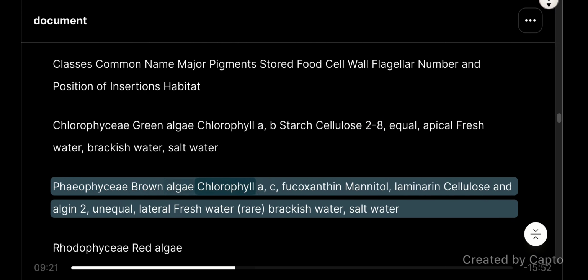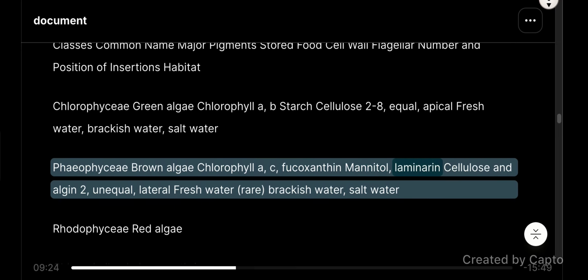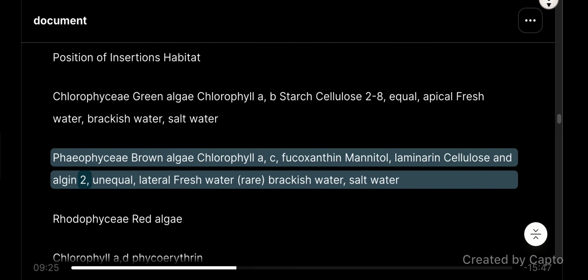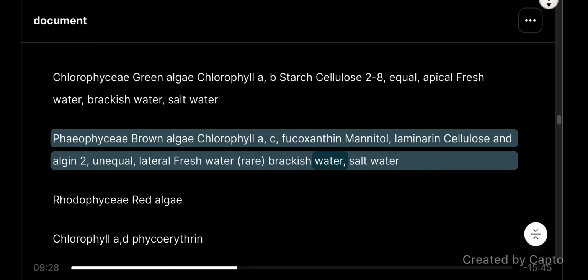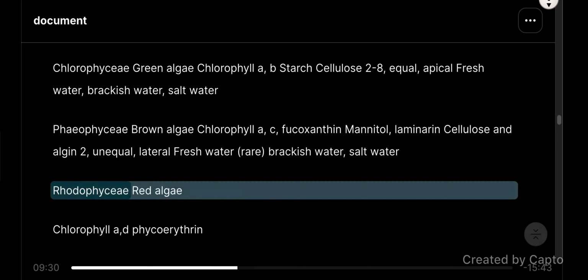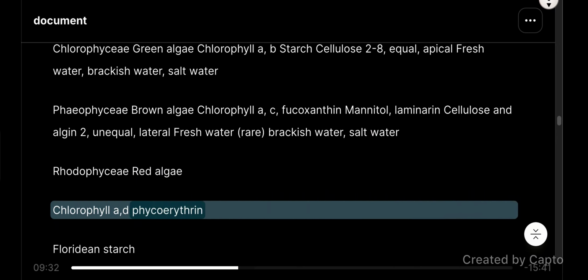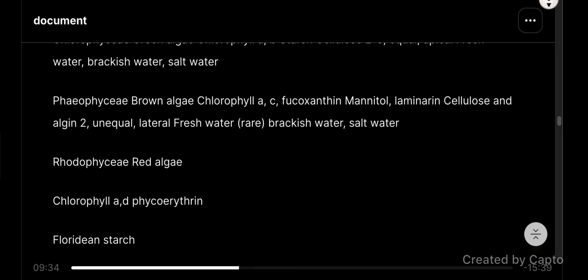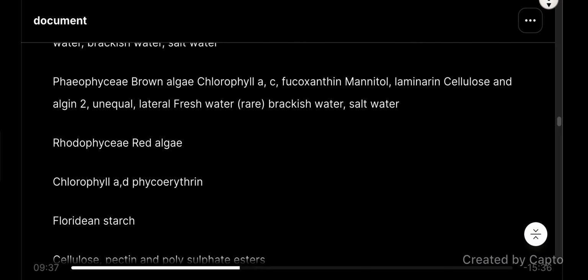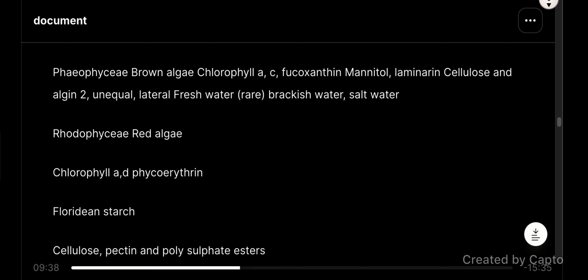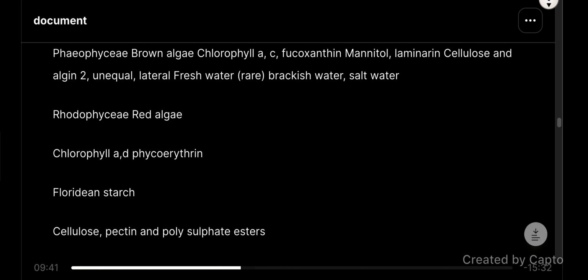Phaeophyceae, brown algae: chlorophyll a, c, fucoxanthin; mannitol, laminarin; cellulose and algin; 2, unequal, lateral; freshwater (rare), brackish water, salt water. Rhodophyceae, red algae: chlorophyll a, d, phycoerythrin; floridean starch; cellulose, pectin, and polysulphate esters; absent; freshwater (some), brackish water, salt water (most).